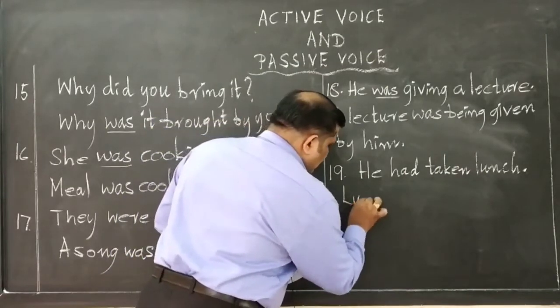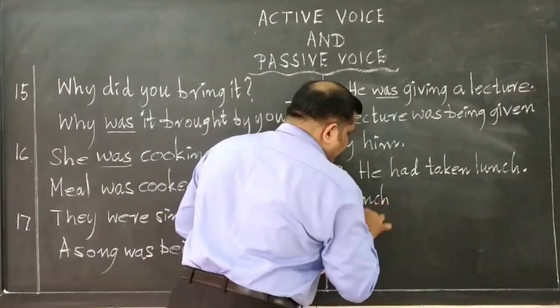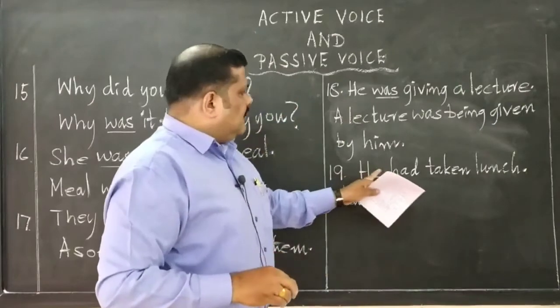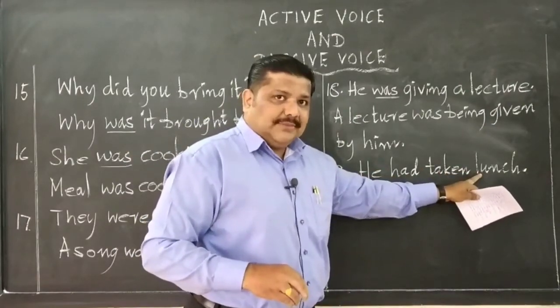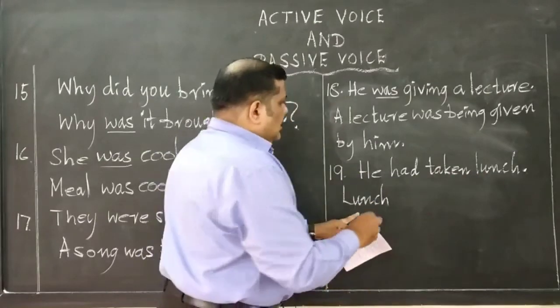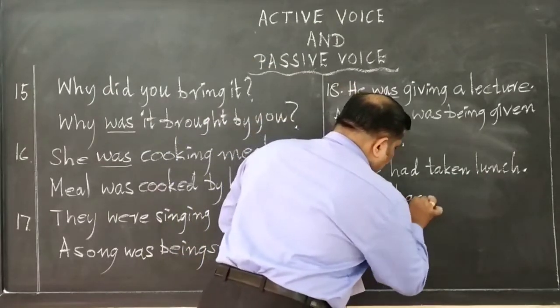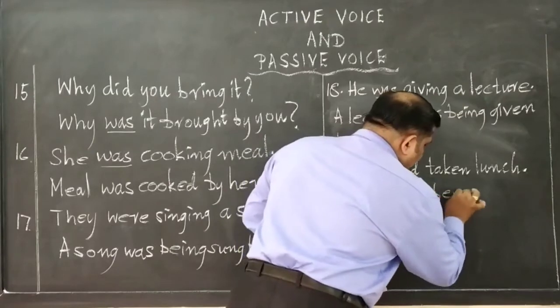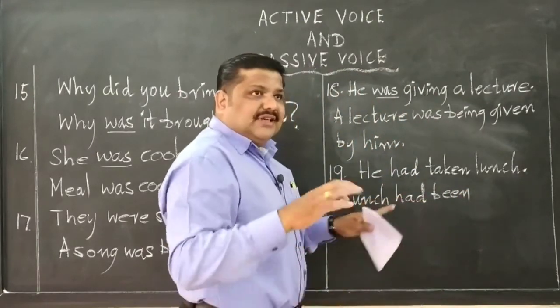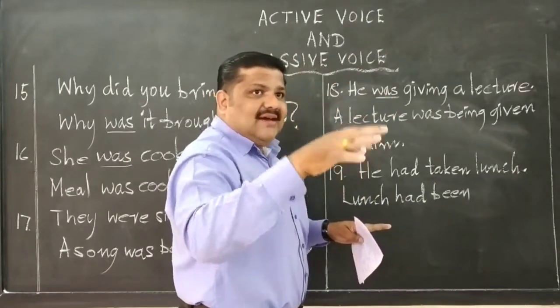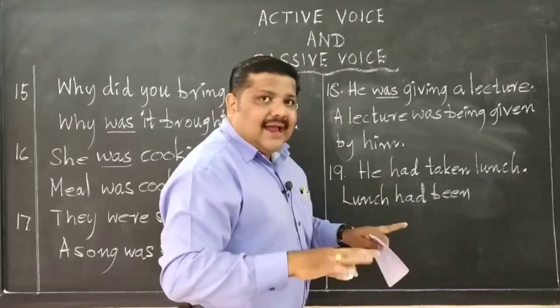Lunch. How to do? See the helping verb here. He had taken lunch. That means lunch had been. Lunch had been. See, if it is has been, have been, had been.